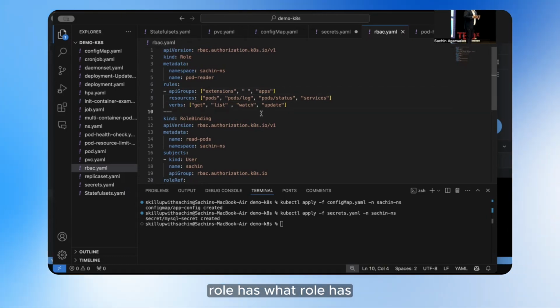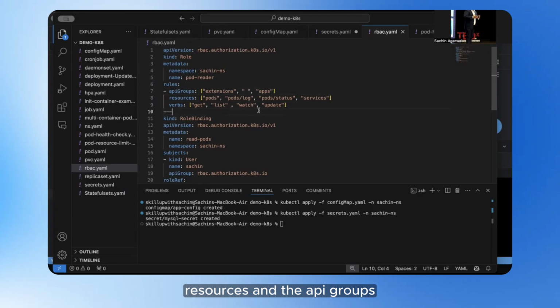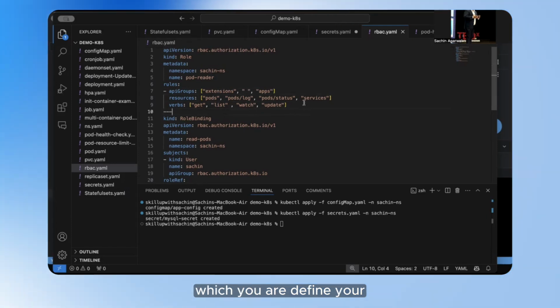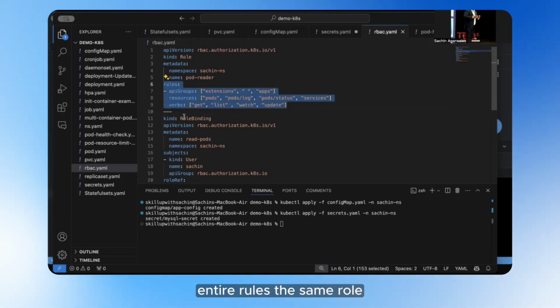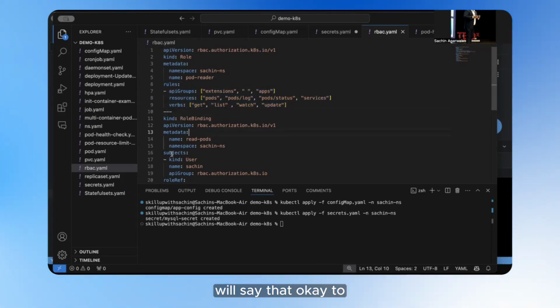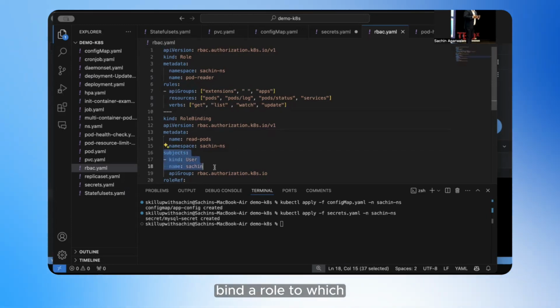So normally a role has three main sections: the verbs, the resources, and the API groups, which define your entire rules. The role binding, on the other hand, says to which subject I have to bind a role.